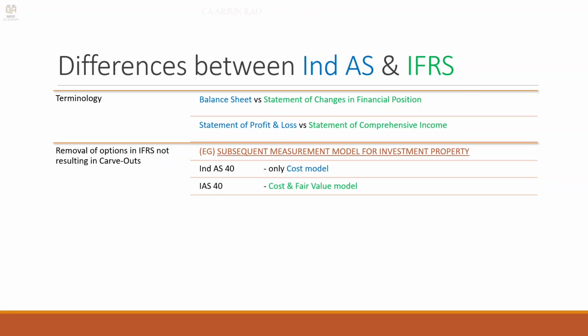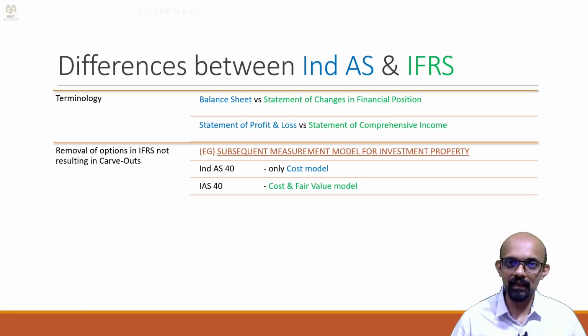So this option has been removed. This is not considered as a carve out because substantially there is no difference in the provision. We are not saying instead of taking to P&L you take to capital reserve. We are not doing that. Basically we are limiting the choices. So that is not called a carve out. Okay.